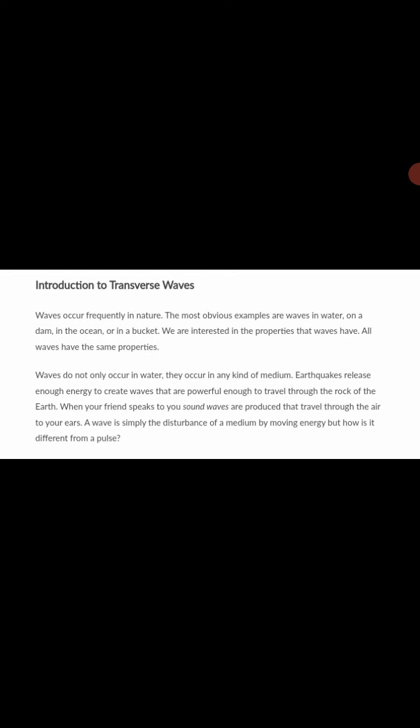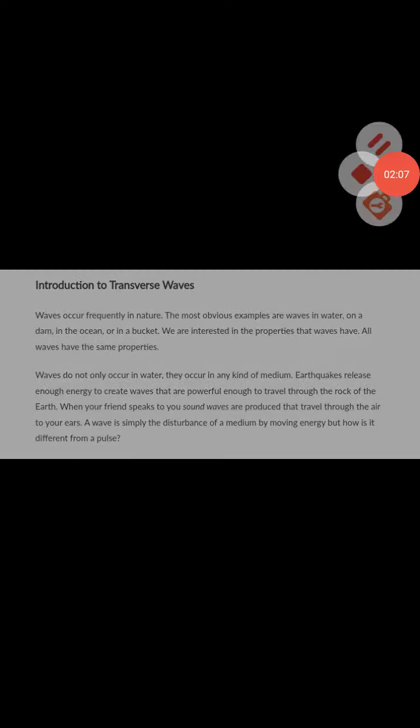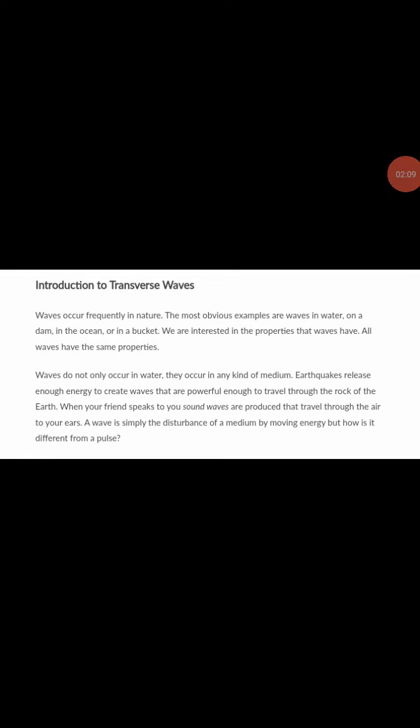So, I've done a bit of introduction on waves. Then we're looking at the properties of a wave. The wavelength is the distance traveled by a wave, measured in meters and represented as lambda. Amplitude is the maximum displacement of a wave from its mean or rest position.